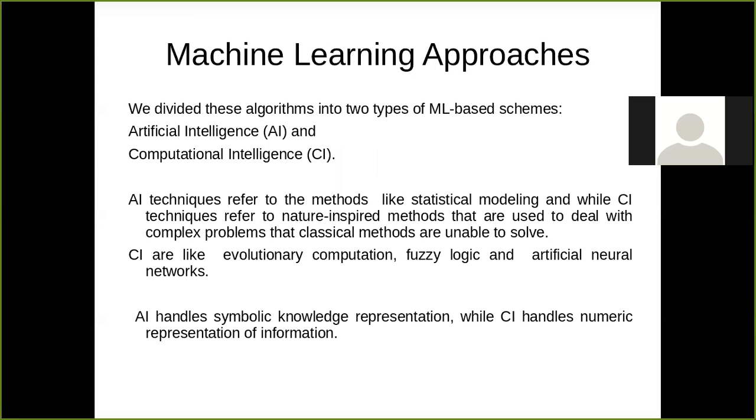The schemes are artificial intelligence and computational intelligence. Artificial intelligence techniques are those which work on statistical modeling. While if we are considering nature-inspired methods, then we will be using computational intelligence.